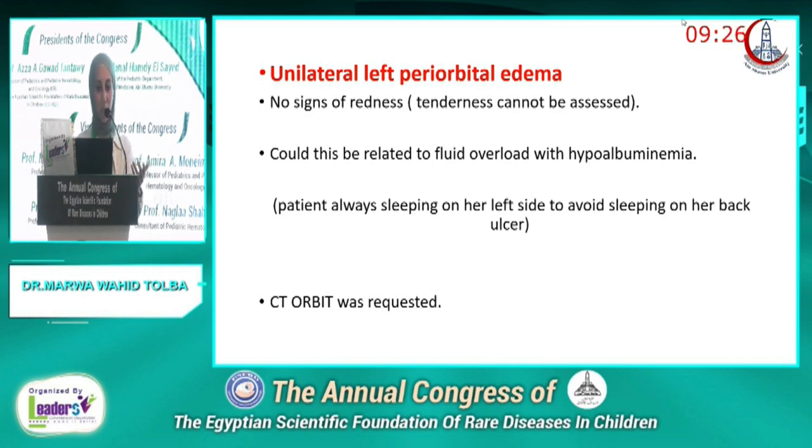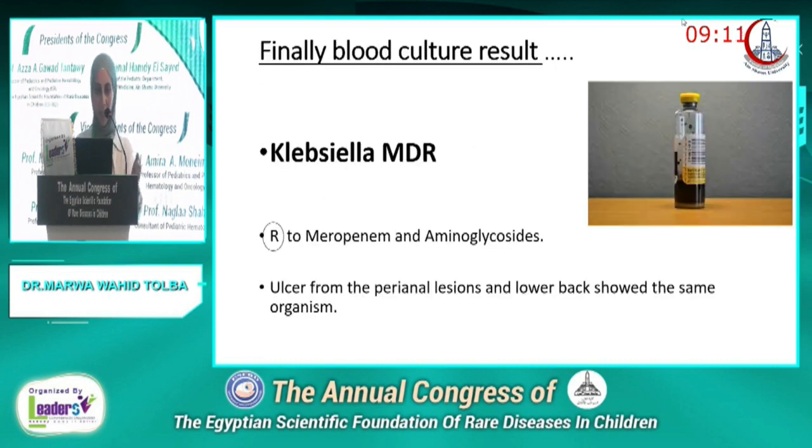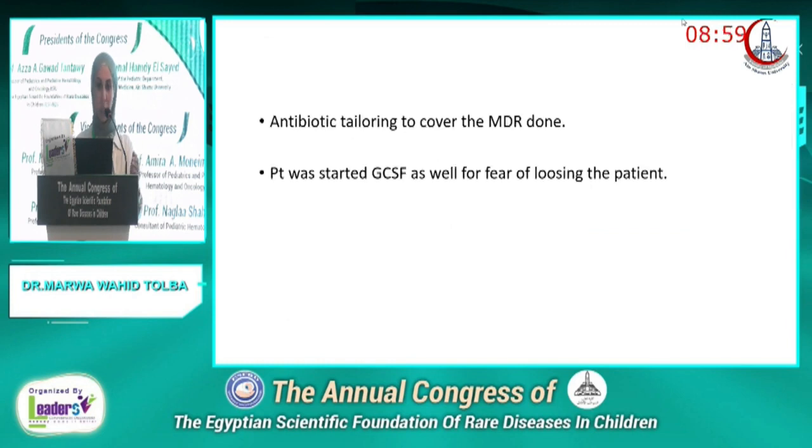Could this edema be related to fluid overload, as the patient was persistently sleeping on her left side because of the pain caused by the ulcers in her back? However, CT orbit was requested to exclude any cellulitis in the area. At last, blood culture result was significant, and it showed Klebsiella MDR resistant to meropenem and aminoglycosides. Cultures taken from the ulcers and the perianal lesion as well showed the same organism. So antibiotic tailoring to cover the MDR was done, and patient was started GCSF as well for fear of losing the patient, and this was by the help of my dear friend Nihal.